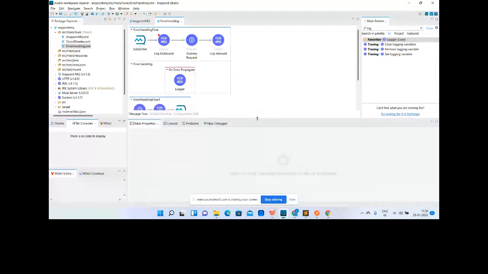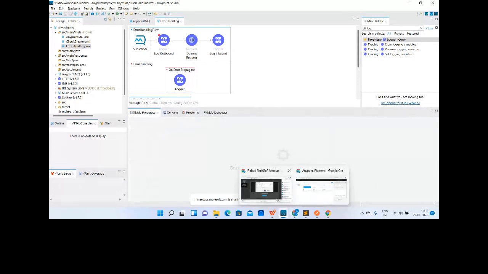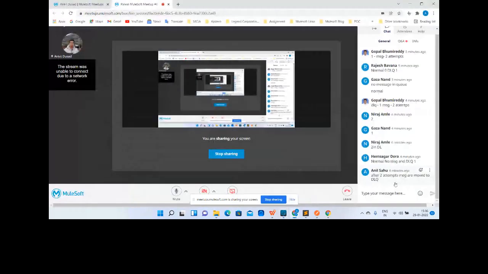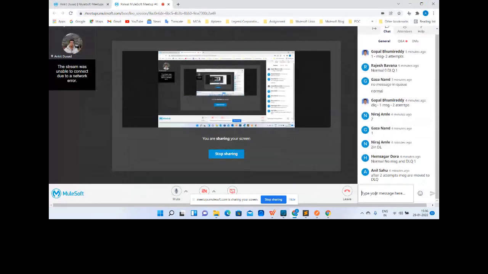How many messages are there in the normal queue and how many messages are there in the dead letter queue? So I just placed the on error propagate in the error handling section. So now guys, tell me, what do you think?